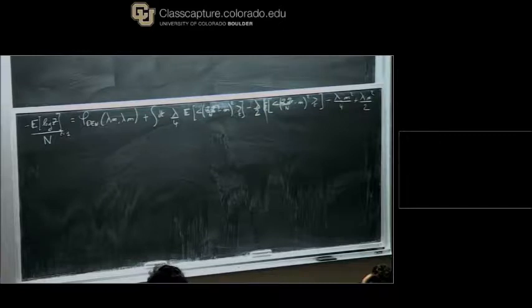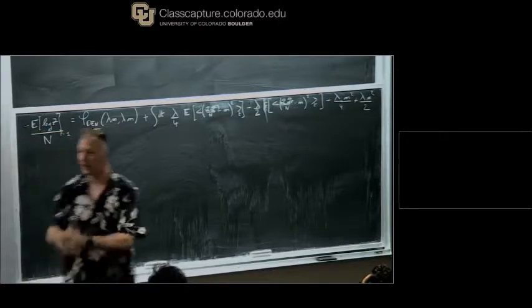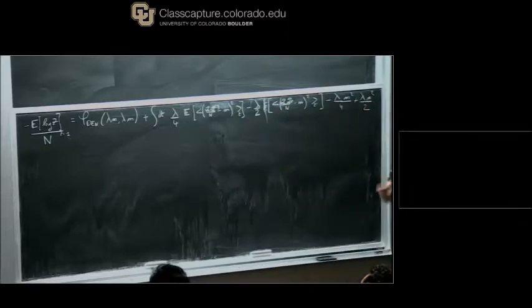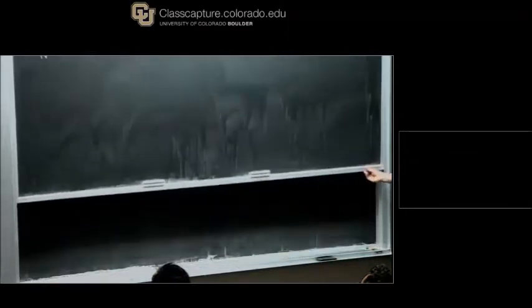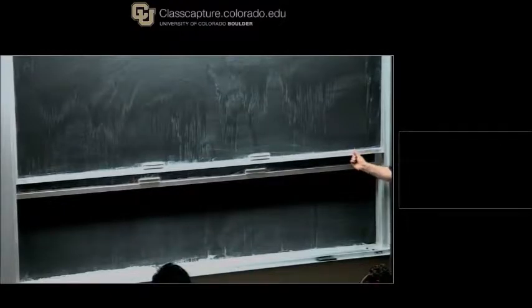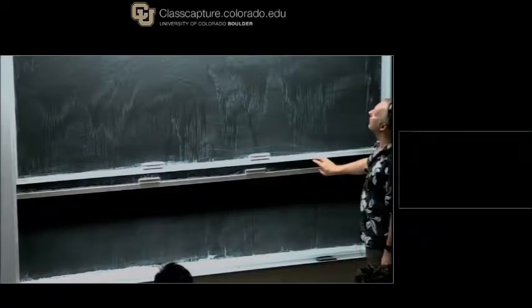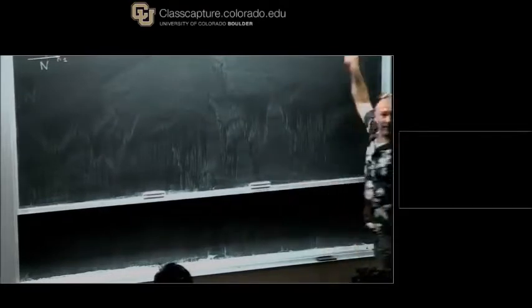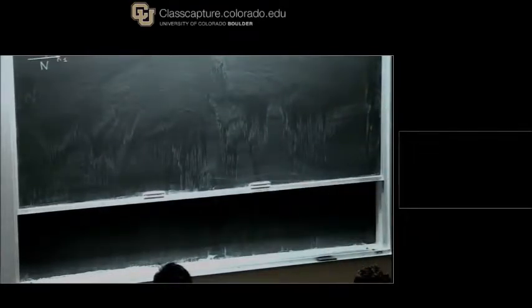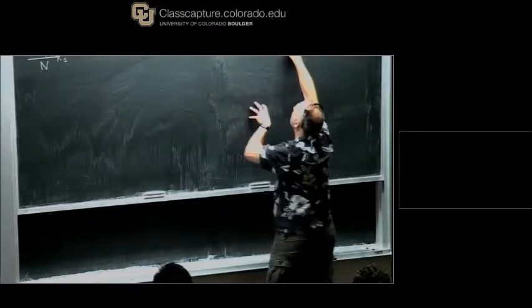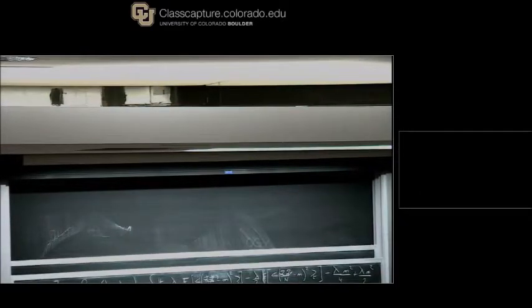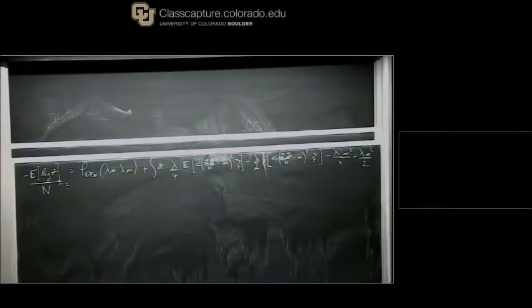And now I'm stuck. So first I let you digest this. I see that you guys cannot read it at all. Okay. If I put it higher, is it better? The last two terms? No. Oh, yes, I can, but I won't. It's really important that I keep them like this. But yes, of course, they are very similar. Here I have an x, and here it's x star. Okay? So raise your hand if you want me to rewrite it big.